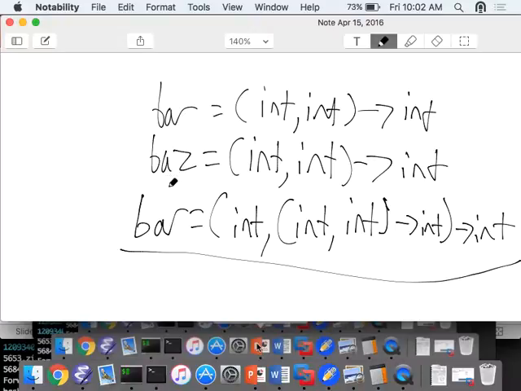I want you to think about it. I want you to reason about it. Reason one way or the other.